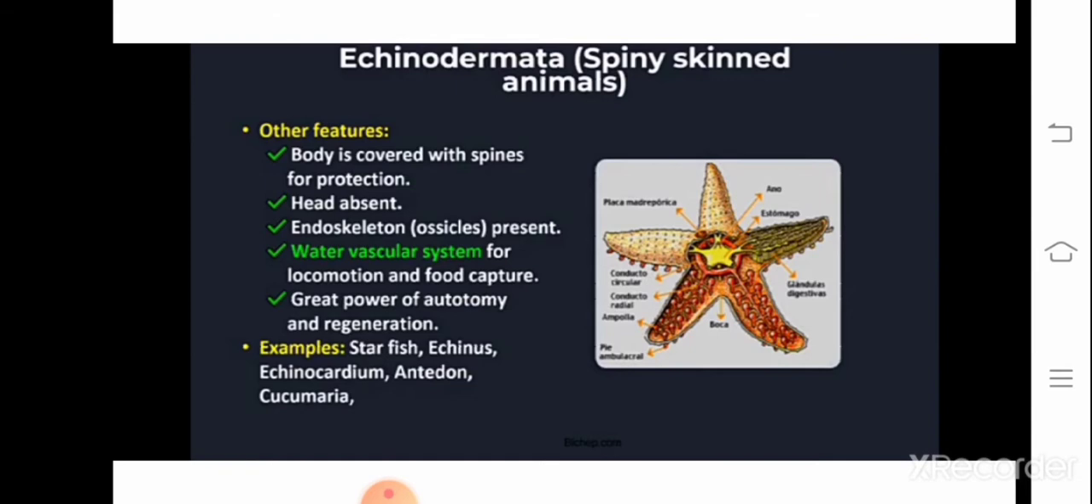Clear? And next is about the endoskeleton. Here the endoskeleton is made of calcareous plates, and the exoskeleton has a hard structure, as I mentioned, covered with spines.